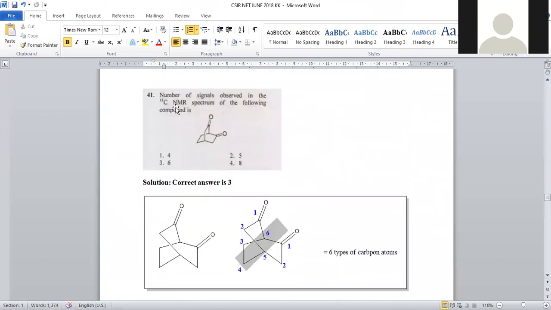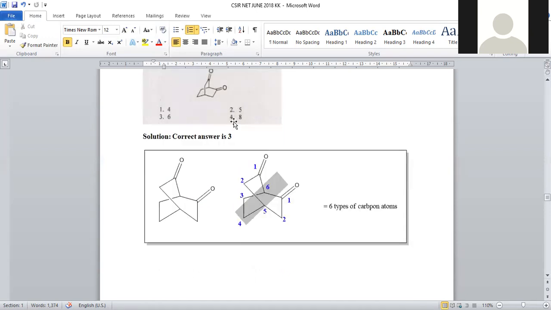And the next problem: number of signals observed in the C13 NMR spectrum of the following compound. Okay, so it is a bicyclic system having 2 carbonyl functional groups. So we have to predict the C13 NMR. The number of signals in C13 mainly depends upon the nature of carbon atoms. If identical carbons are there, they give a single peak. If different environment carbons are there, they give different peaks.